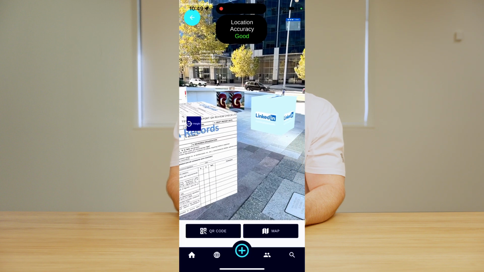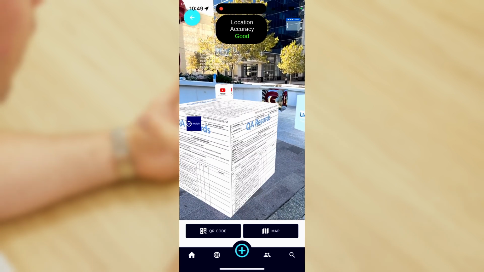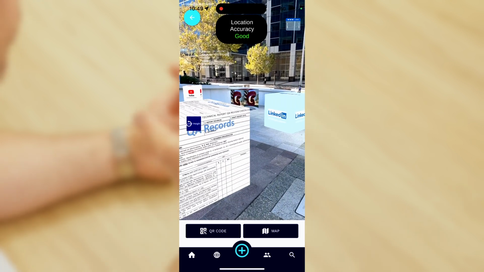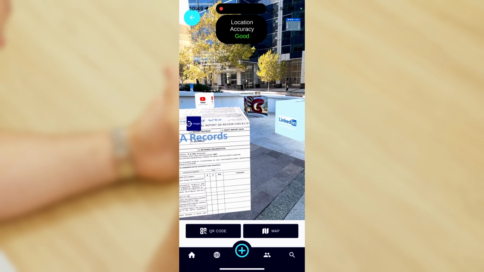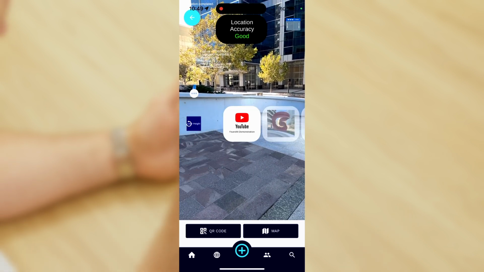Now the next feature I'd like to demonstrate in the augmented reality view is what we call the carousel view. This is really important. If you find yourself in a location with a lot of objects that are overlaying and all condensed in a complex environment, I can simply use a pinching together motion on the screen, like you would for zooming out, and that will launch the carousel mode.